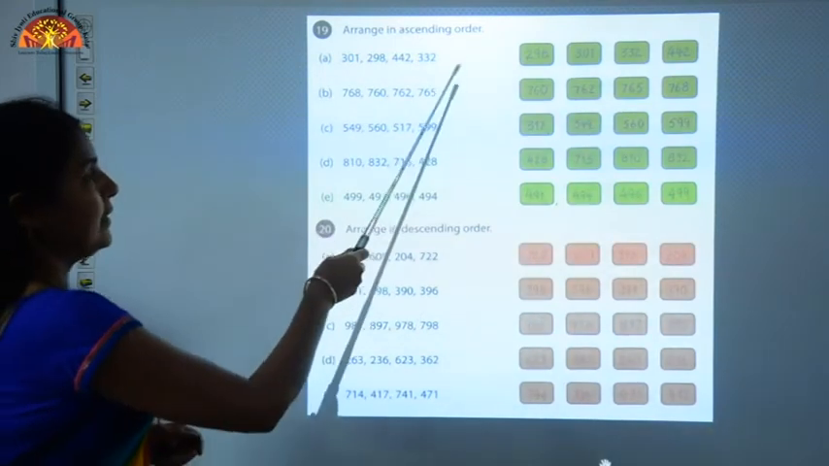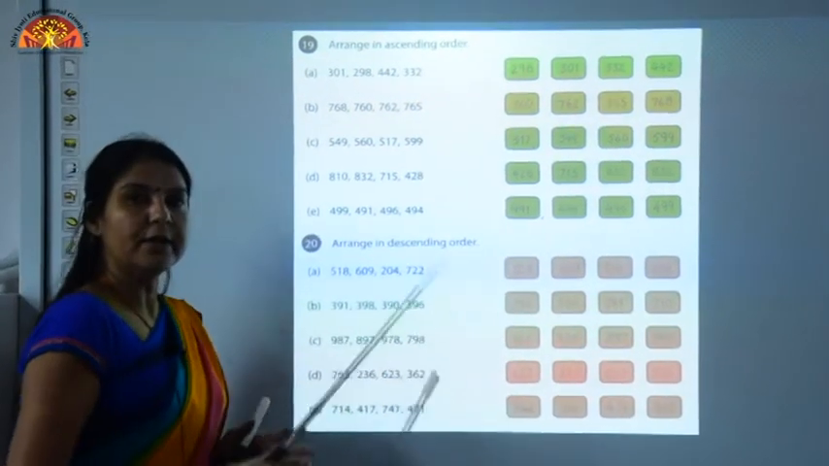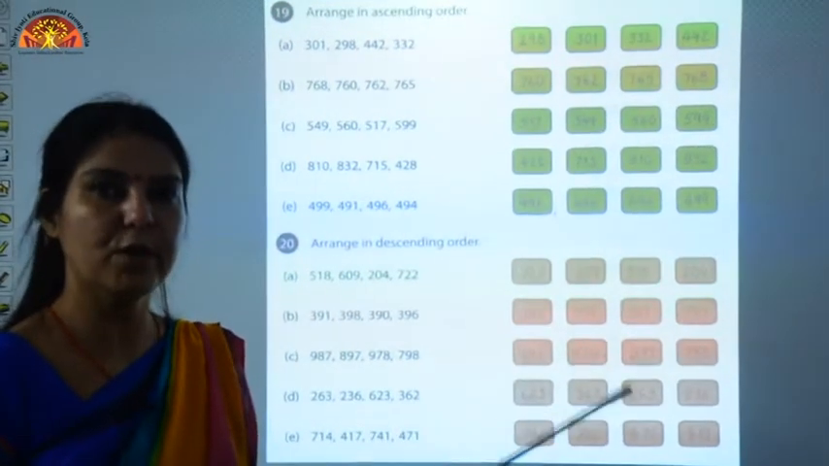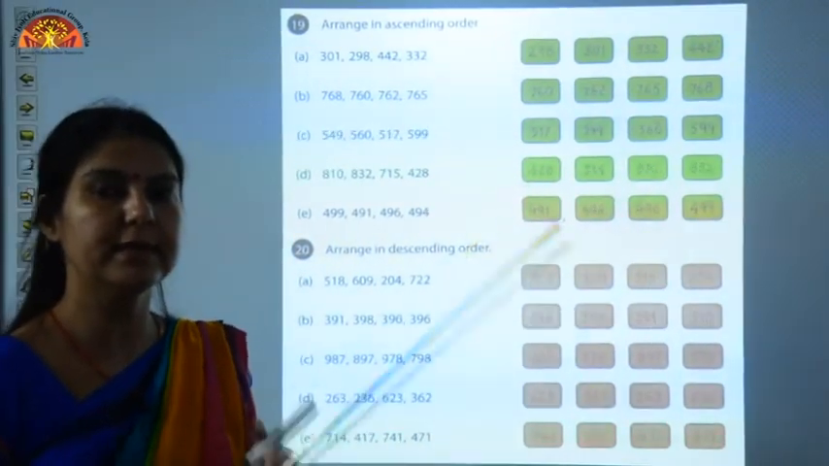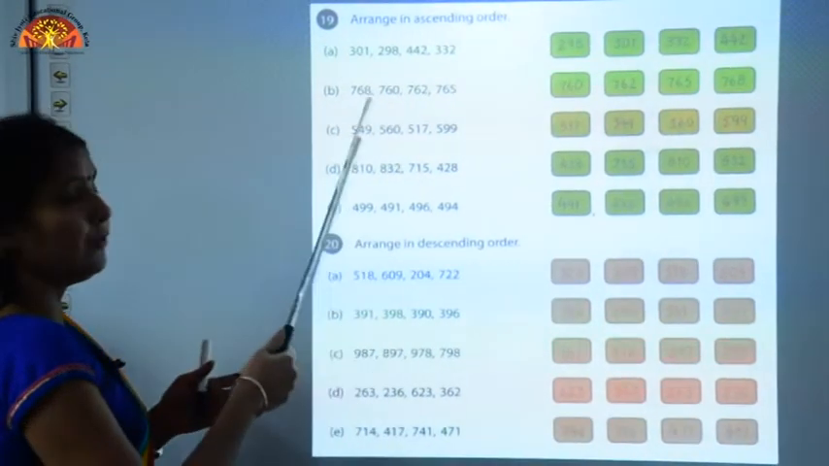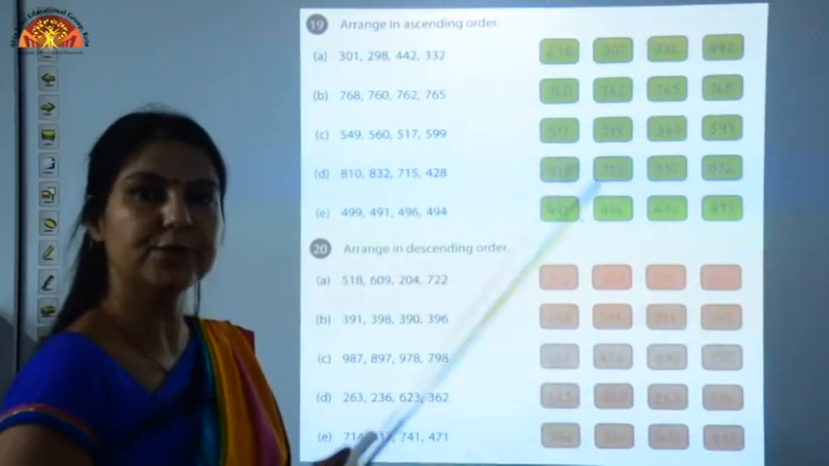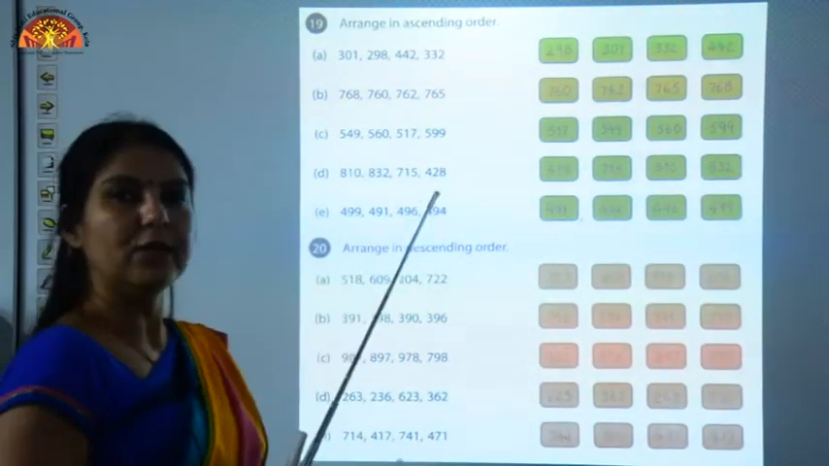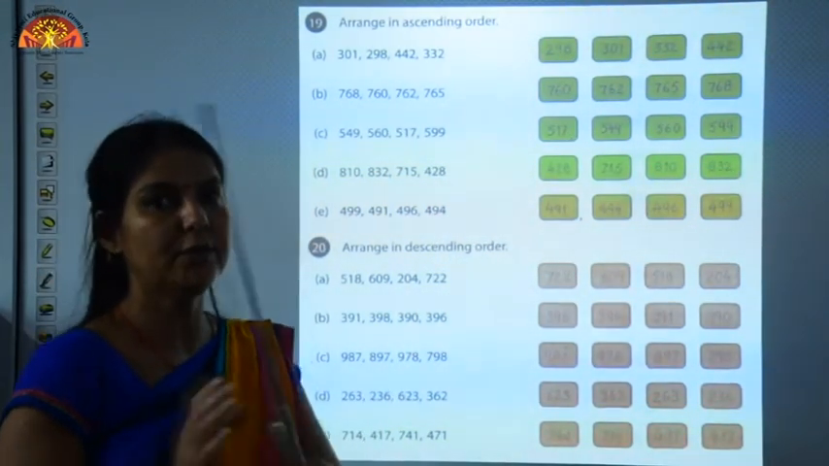Now arrange in ascending order. Children, ascending order is just like ordering of numbers. You have to find out first of all the smaller number, then bigger and then biggest. So, first of all we have to compare the numbers according to their place value. And one thing more, you know the meaning of ascending. Ascending means smaller to bigger.